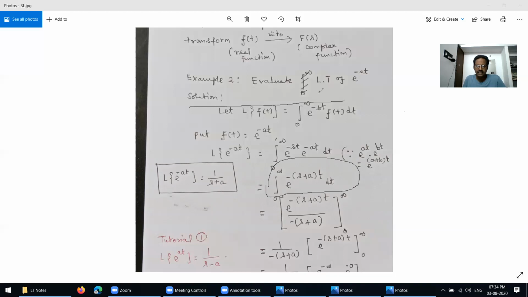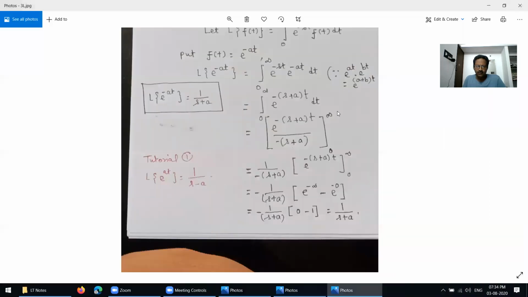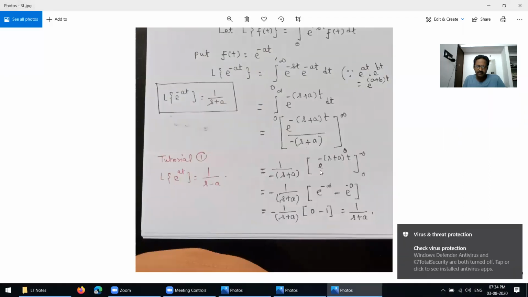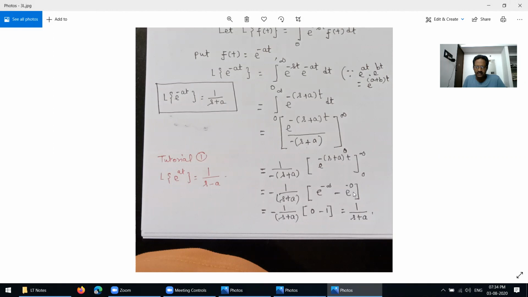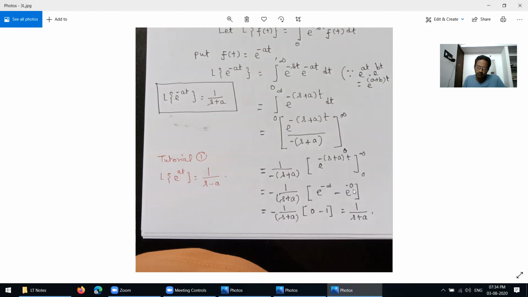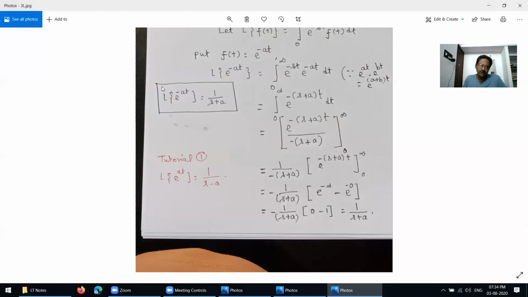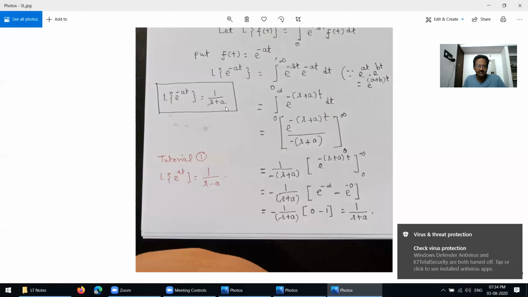Now we put the upper limit, and we get e to the power negative infinity, which is 0, as we already know. At the lower limit, we get e to the power negative 0, which equals 1, because e to the power 0 is always 1. So negative of 1 over (s plus a) times negative 1 equals 1 over (s plus a). Therefore, the Laplace transform of e^(-at) equals 1 over (s plus a).